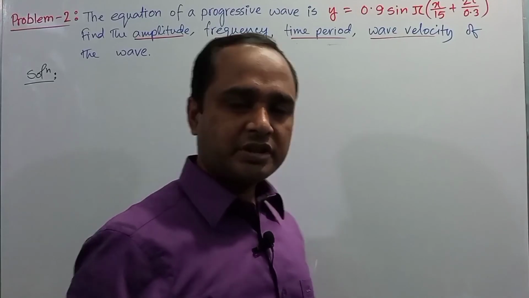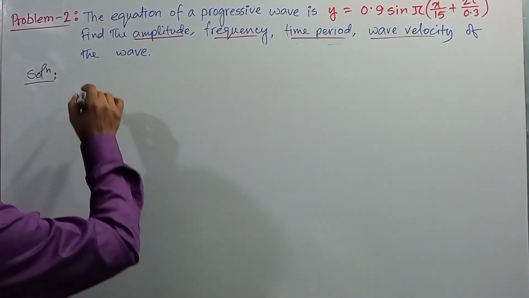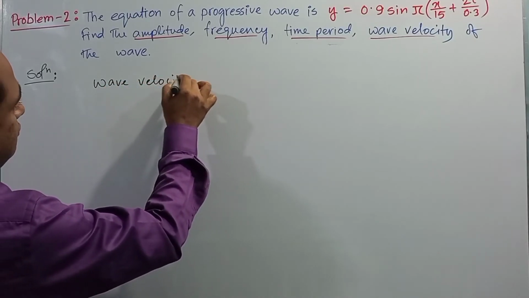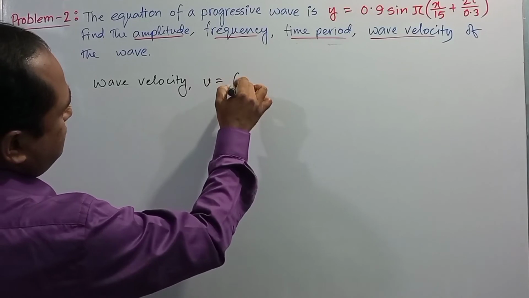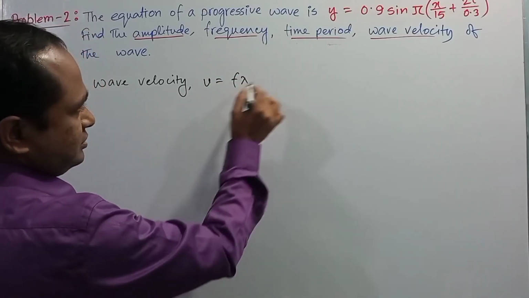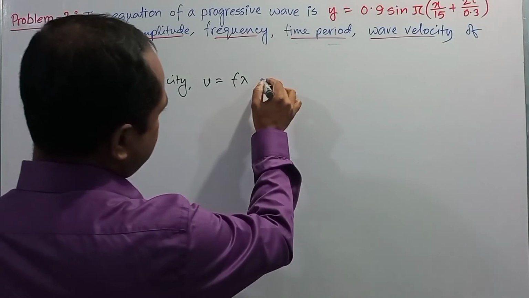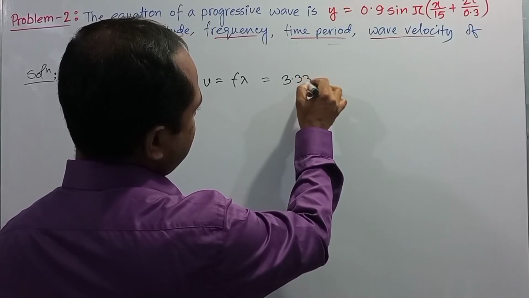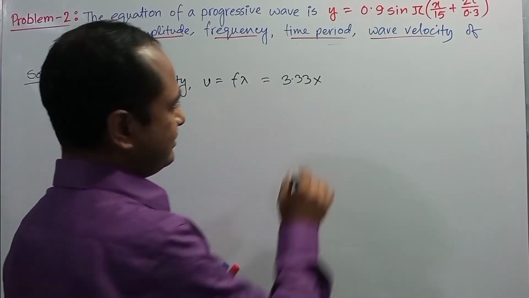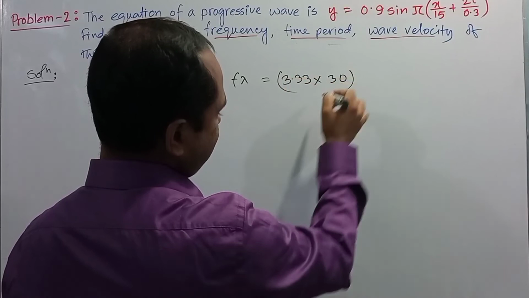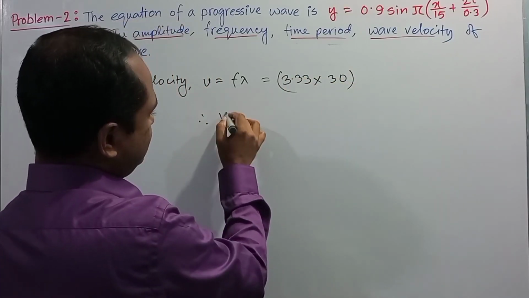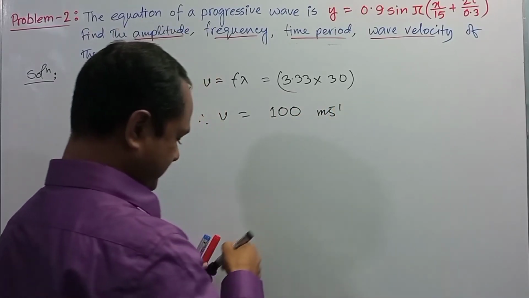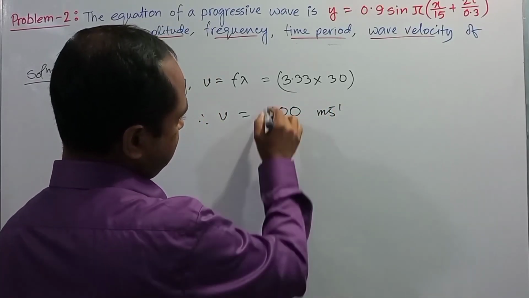Now we need to determine the wave velocity. You know, wave velocity v is equal to f lambda, right? So using the values of f and lambda, the value of f is 3.33 and the value of lambda is 30 meter. After the calculation you will get v is equal to almost 100 meter per second, right? This is the final answer for the progressive wave.